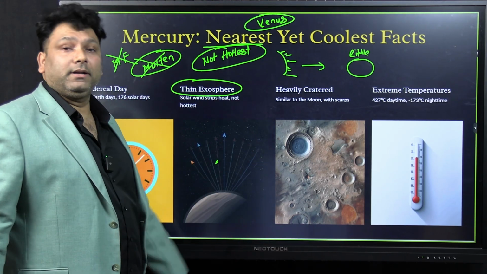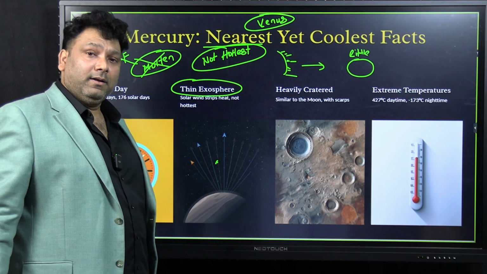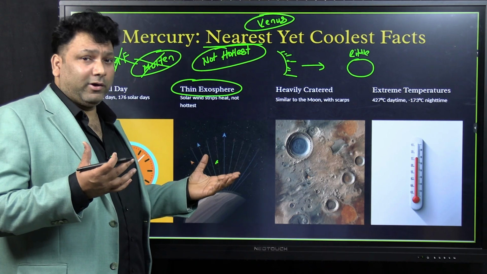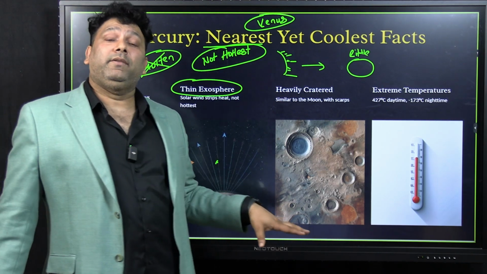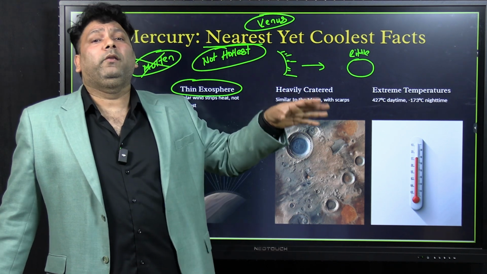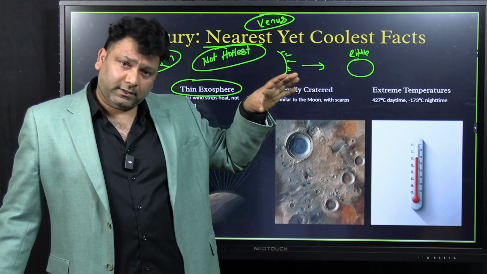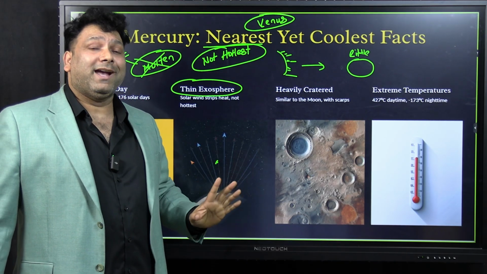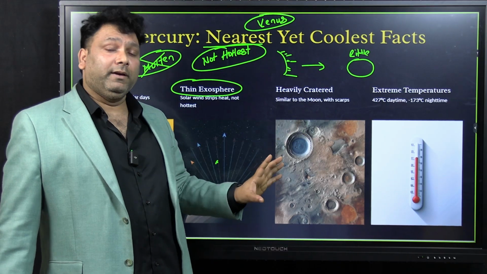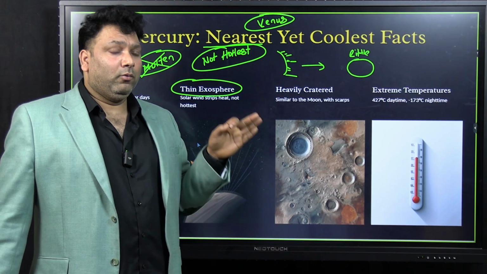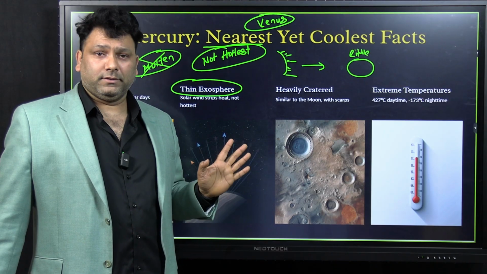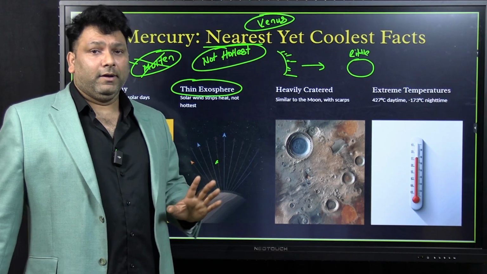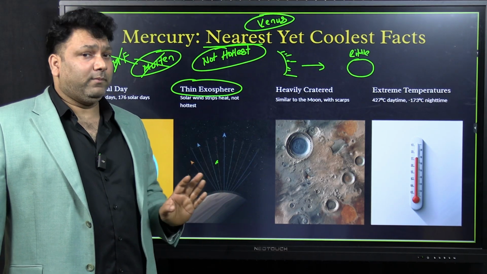If it does not have a residual heat, the planet is considered to be dead. So it will not be having much activity such as volcanism, etc. Again, if in the examination, they are saying that recently the volcano has been observed on the surface of the Mercury, etc. See, I am telling you one trick here. Any point which has a future scope of discovery, if UPSC is giving, mark it right. If you know this trick, you will be able to answer at least 10 questions. See, science has a lot of possibility and future discoveries have happened. So through various topics, I will be telling you what all points can be asked.